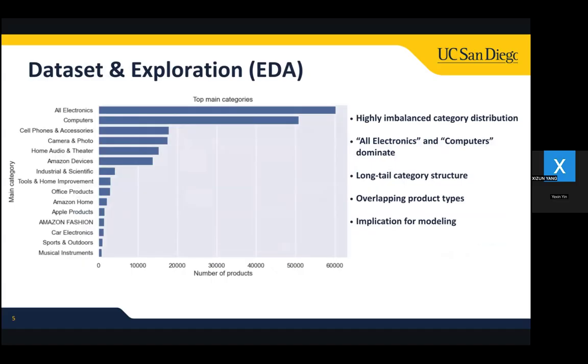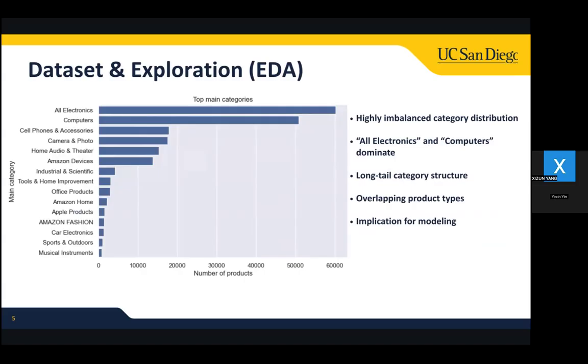In the first slide, our first observation is that the electronics metadata has a highly imbalanced category distribution. Electronics and computers dominate the dataset, while many other categories like musical instruments or sports and outdoors appear only a few times.